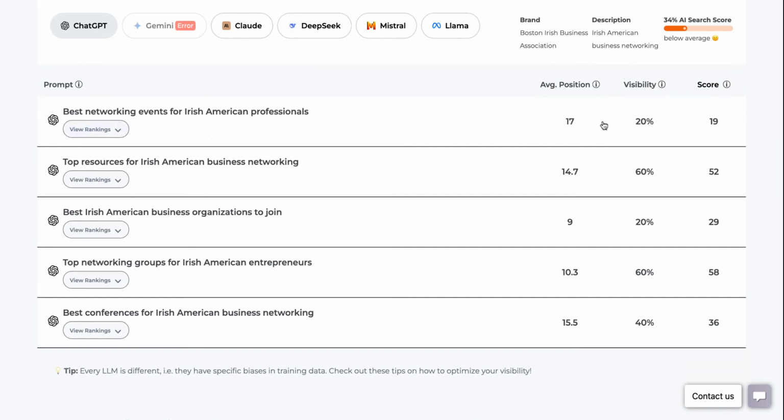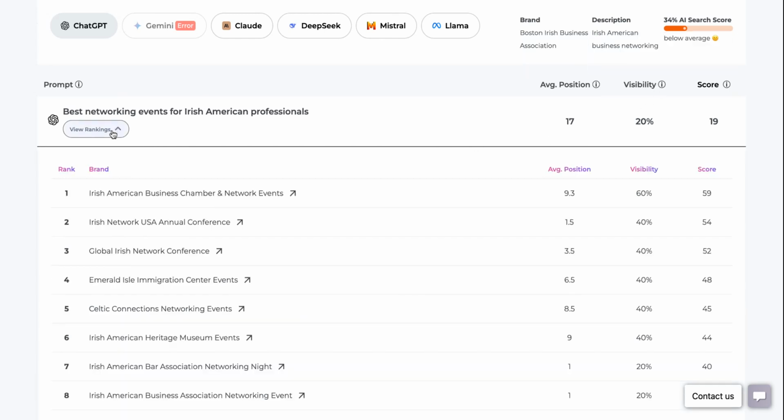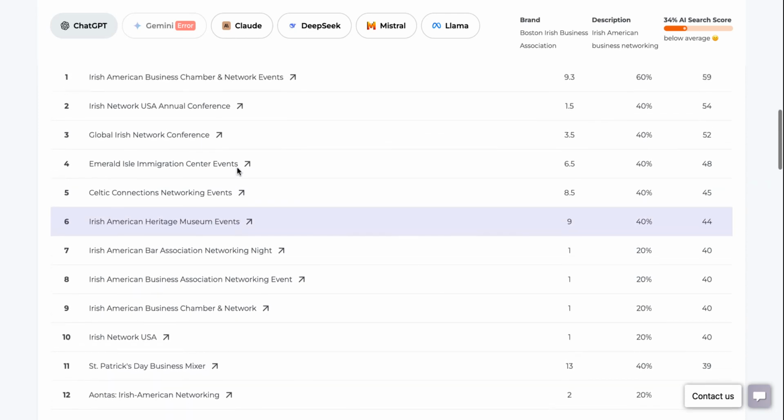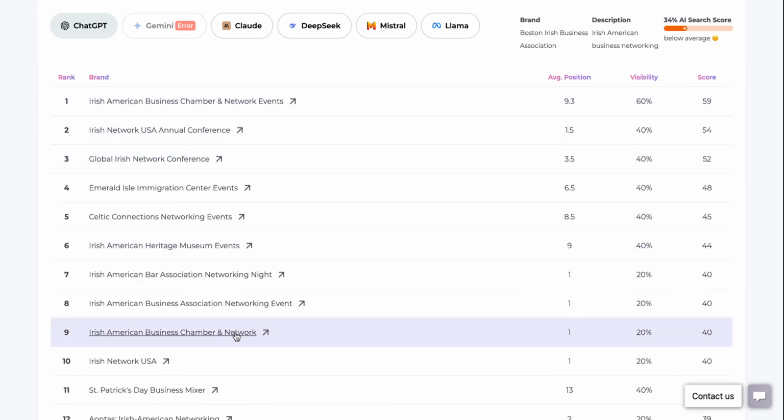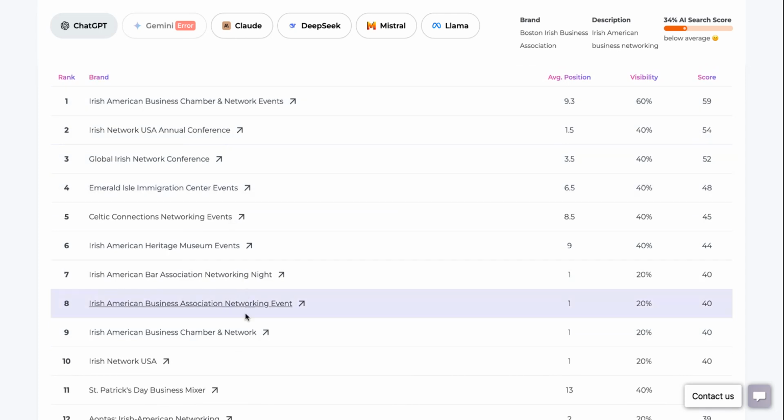So if we look at the average position, we see that we're averaging 17 on this, right? So visibility is 20% overall. And so what we want to do is look at the rankings and see who is outranking us. And here they are. Here's some of our main competitors.